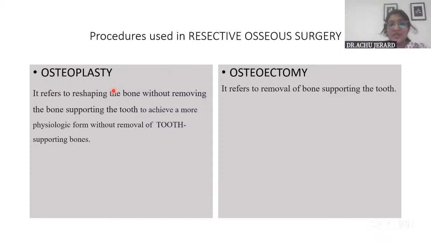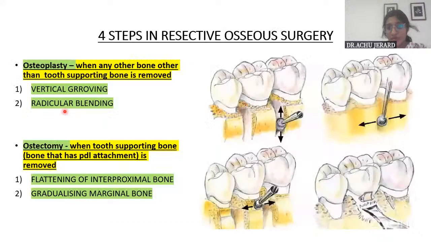And it is carried out in 4 stages. Vertical grooving, radicular blending, both of which are osteoplasty, where the tooth supporting bone is not removed. Okay, the bone other than the tooth supporting bone are removed. Ectomy means removal, that is the bone that is directly supporting the tooth is being removed, which includes flattening of the interproximal bone and gradualization of the marginal bone.